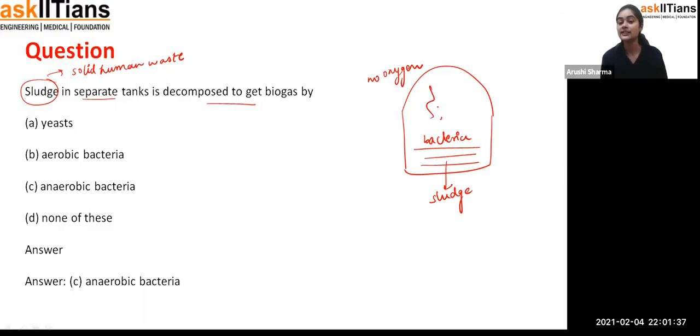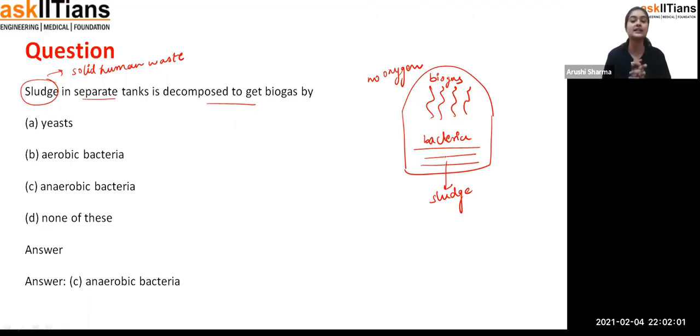Due to this there is the evolution of gas, and that is why that gas is called biogas. That gas can be removed from that structure by the people so that it can be used for different purposes. So that's how the biogas is formed. The sludge is separated into tanks and undergoes decomposition to give biogas.